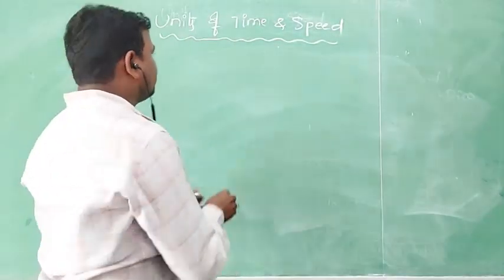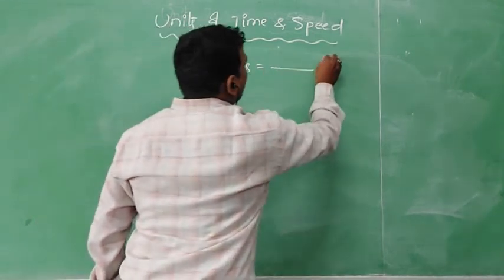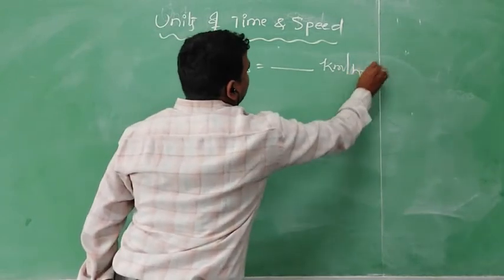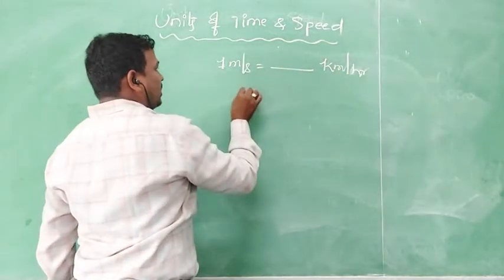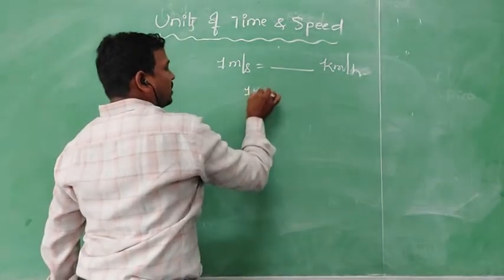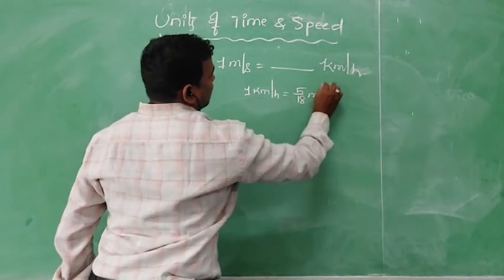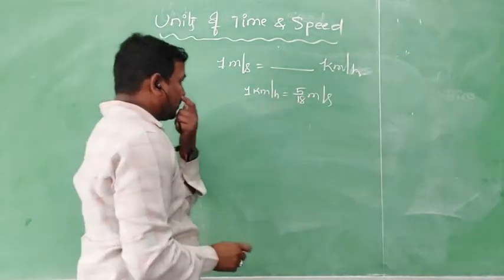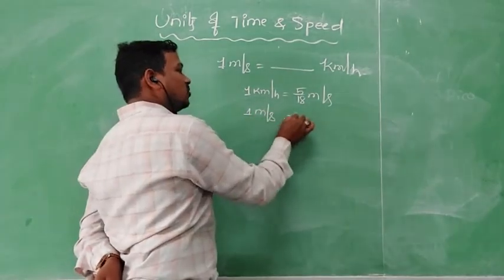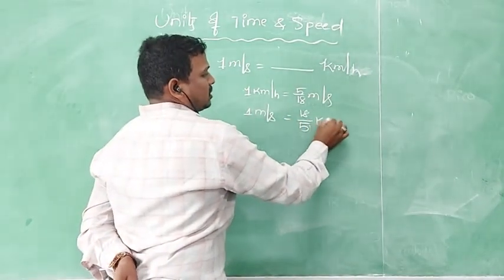Look here, 1 meter per second is equal to how many kilometers per hour? Now, 1 kilometer per hour can be written as 5 by 18 meter per second. Represented into kilometer per hour, we can write 1 meter per second is equal to 18 by 5 kilometer per hour.